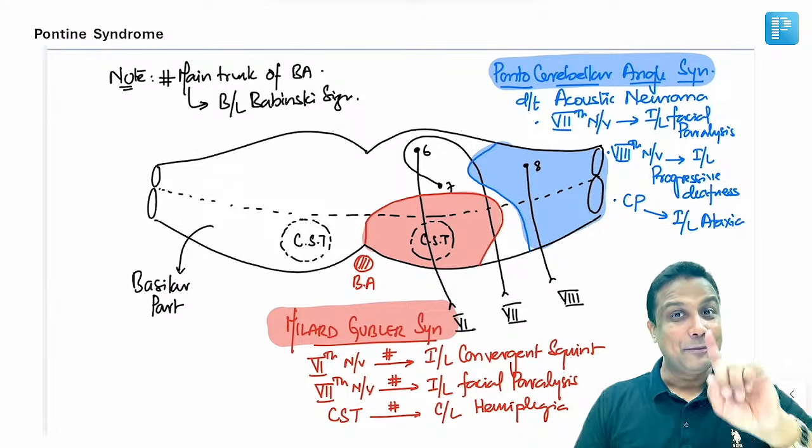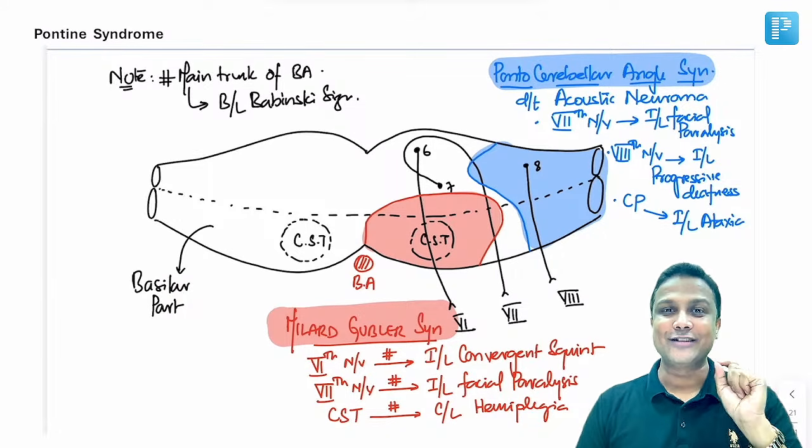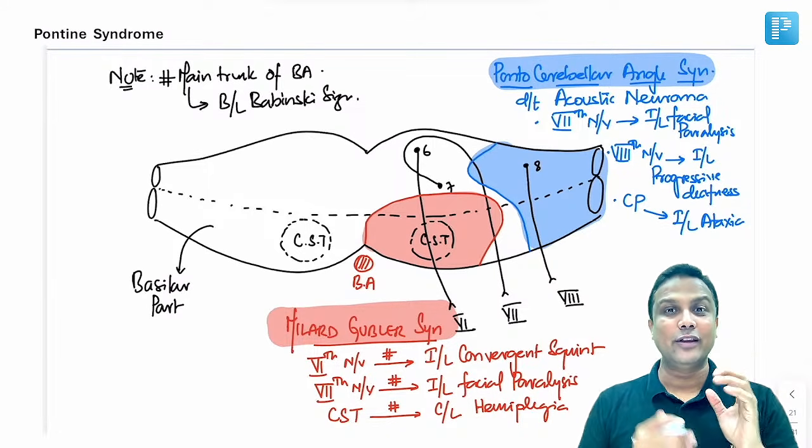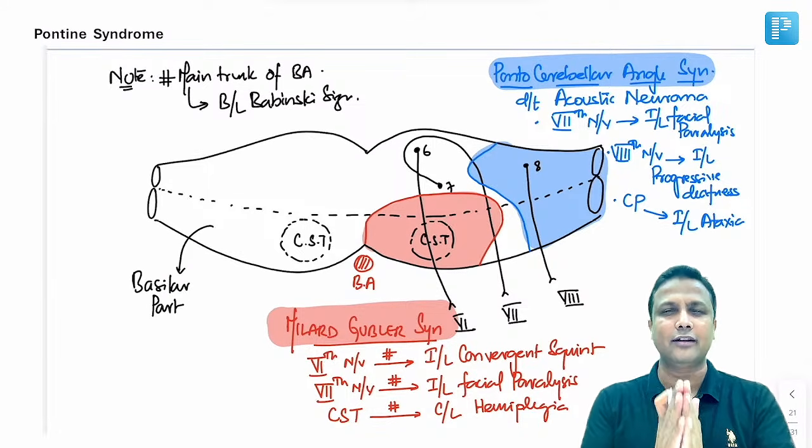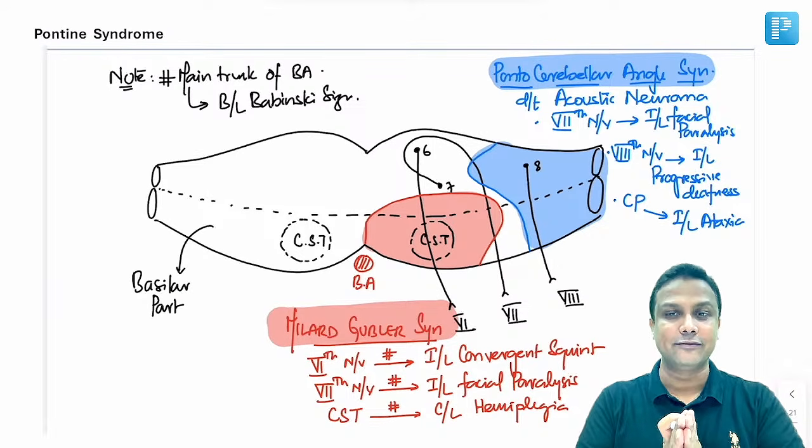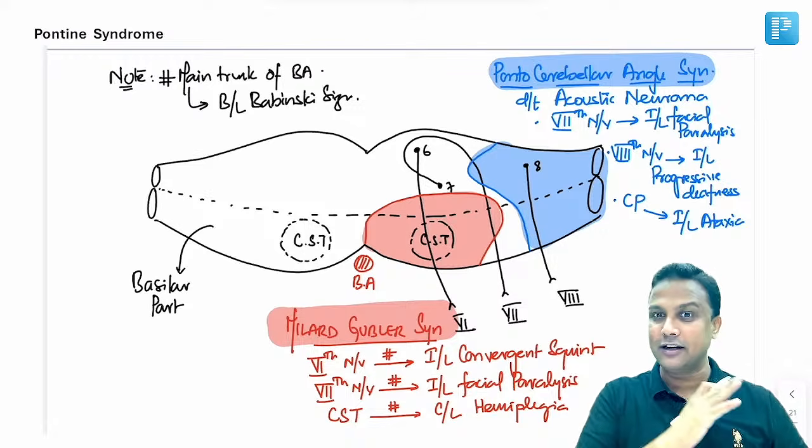Millard-Gubler syndrome. मैंने आपको अभी एक hint बताया था. What is the hint? जब कभी भी, whenever the nerve is getting involved, don't even think there, my dear friend. It will be ipsilateral only. Nerve, it's nothing but element. Element ipsilateral होता है, ठीक है ना?